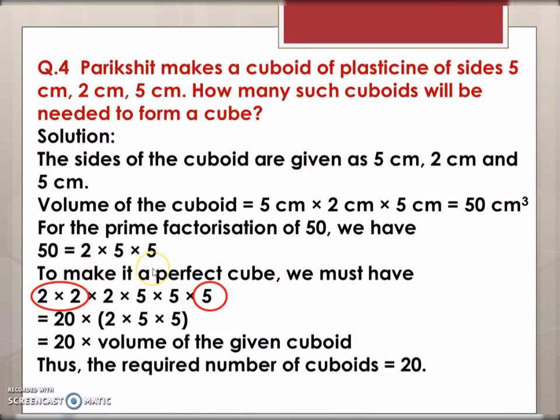You need to make it into groups of 3. So for making into groups of 3, you need additional 2 2s and 1 5. If you have 2 more 2s, then 2 can be made into a group of 3. And if you have 1 more 5, then 5 also will form a group of 3. So which means you need 2 into 2 into 5. That is 20. This 20 has to be multiplied with this. So which means 20 cuboids will be needed.